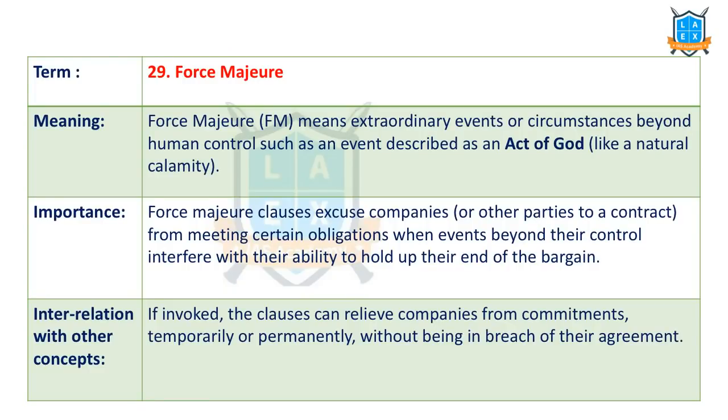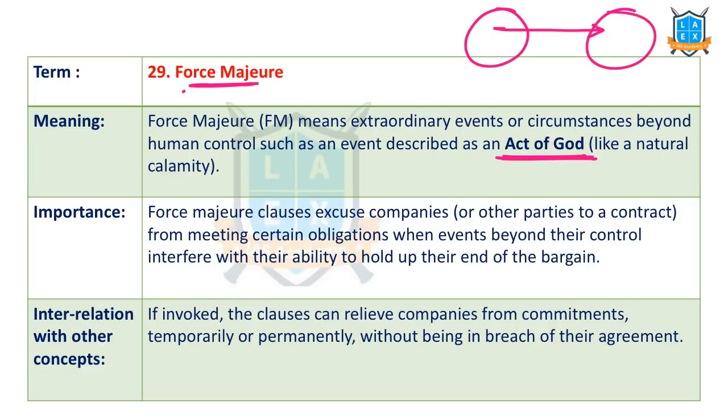The next important concept is force majeure, or act of God. What is this? In any contract, obligations are there. By this time you are going to pay me this much and I will provide you these services or these goods. In case of any breach of this contract, these are the punishments. Like that, in general, a contract has certain terms.